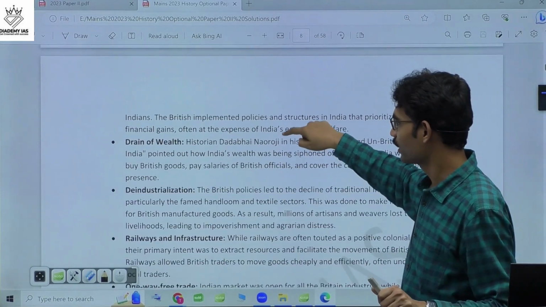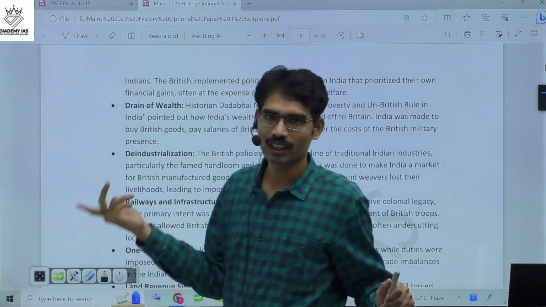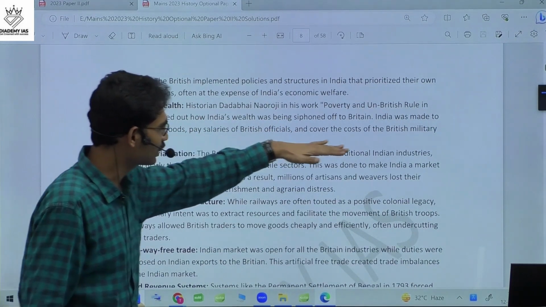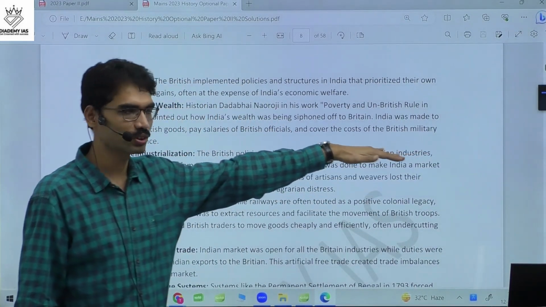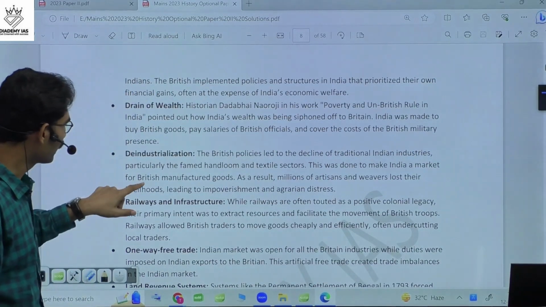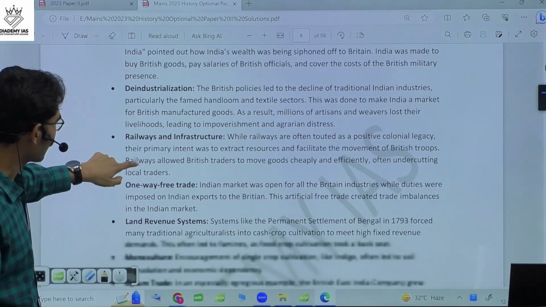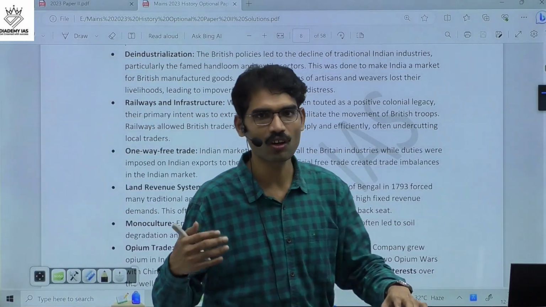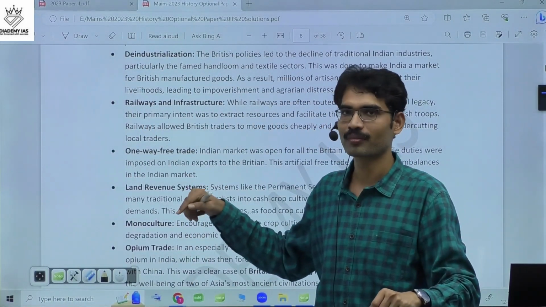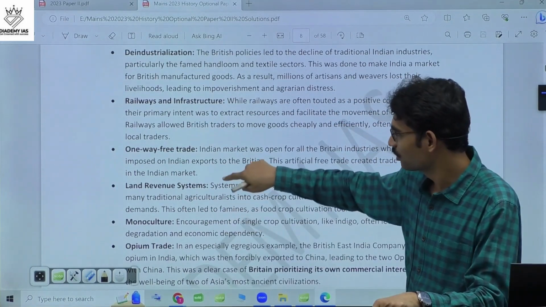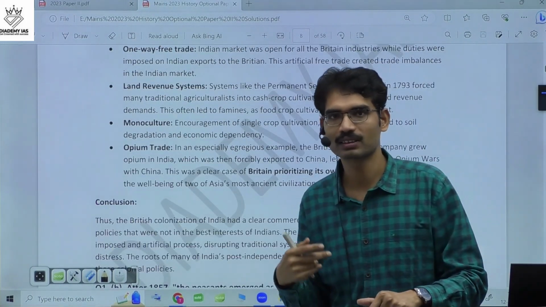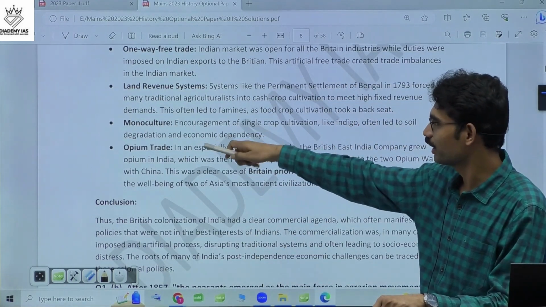Next, drain of wealth. You just quote Dadabhai Naoroji, drain of wealth, taking out Indian resources to Europe, deindustrialization, railways and infrastructure. So gradually, they forced all these institutions on India, and that led to the pauperization, famines, and poverty across India.